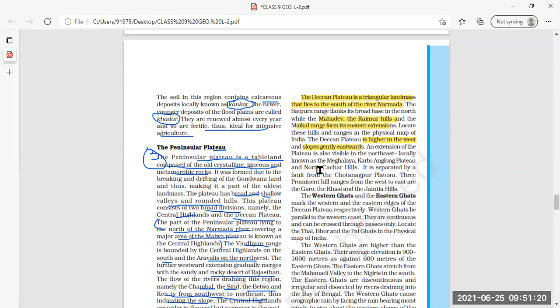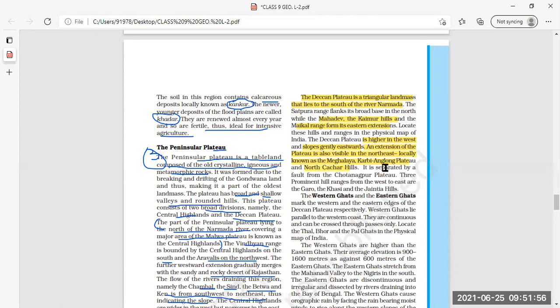Then the extension of the plateau is also visible in the northeast. That is locally known as Meghalaya, Karbi Anglong Plateau, and North Chachar Hills. Underline this also: the extension of the plateau is also visible where? In the northeast. It is locally called Meghalaya, Karbi Anglong Plateau, and North Chachar Hills.